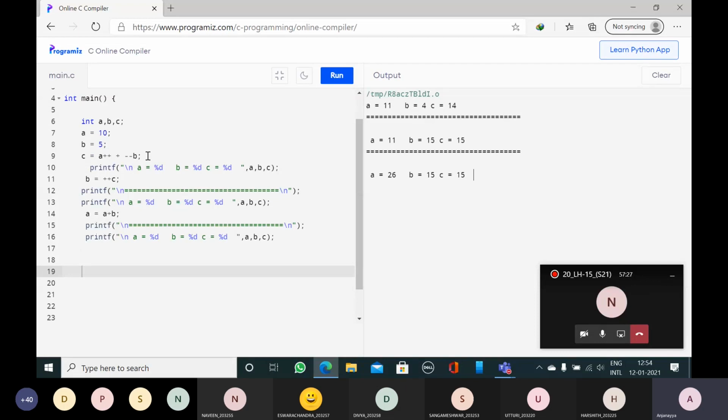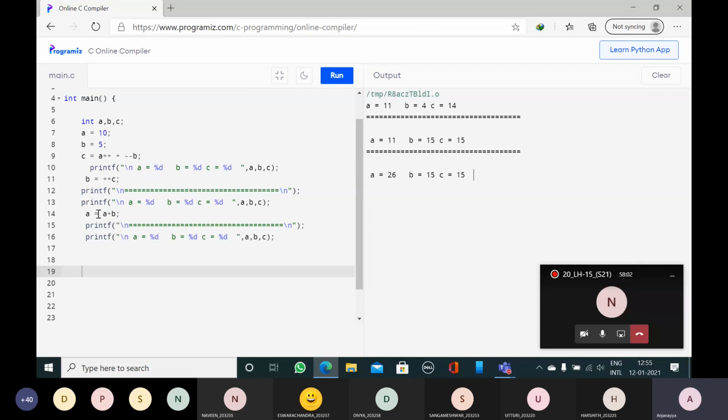This line understood, everybody? Yes, sir. Now second line, B is equal to plus plus C. Now what is the C value here? C value is 14. 14 plus 1 is 15 because prefix increment. Now you can see that C value has become 15. Now you are assigning that C value to B. Now B will become 15. So A I have not used here, so the earlier value of A is displayed onto the output screen. So A will be 11 only.